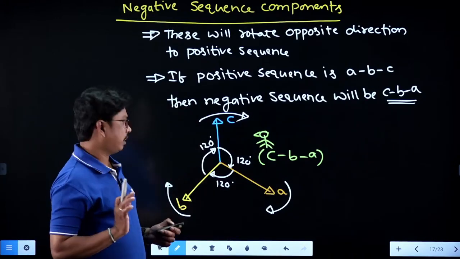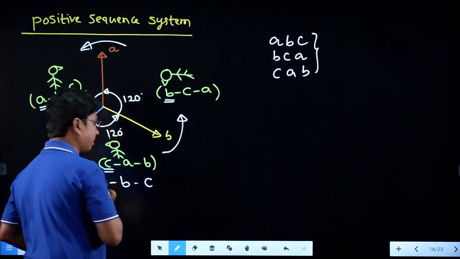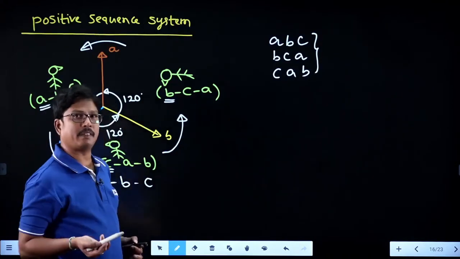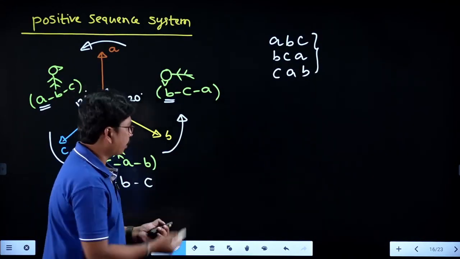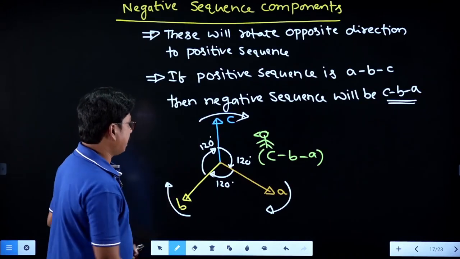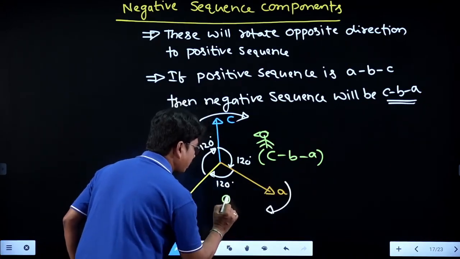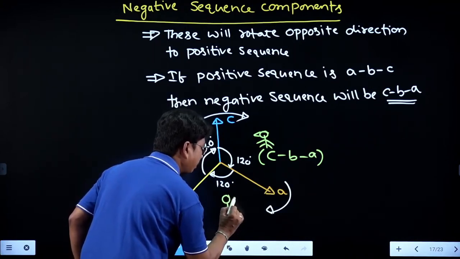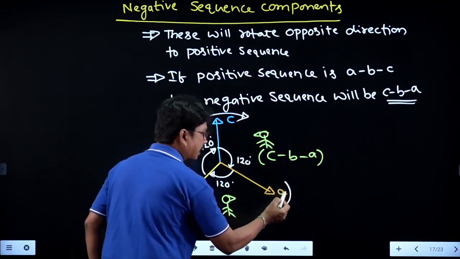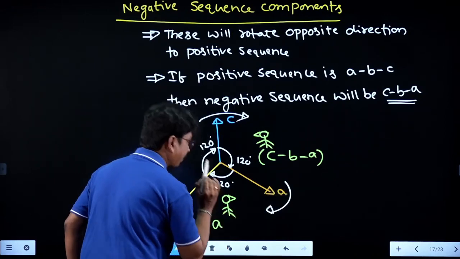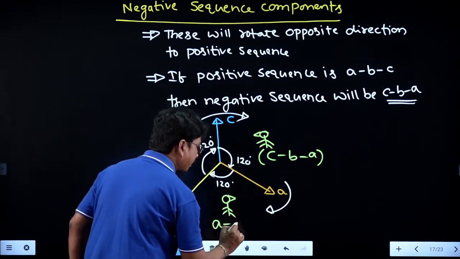And what is the reference? Here we have taken A phase as the reference, so we will take the same A phase as the reference and we will see what we are going to get here. Whenever A phase is reference, the person is standing here, and he is looking in this direction. So what is the first vector he can meet? A phase. And what is the second vector he can meet? C phase.